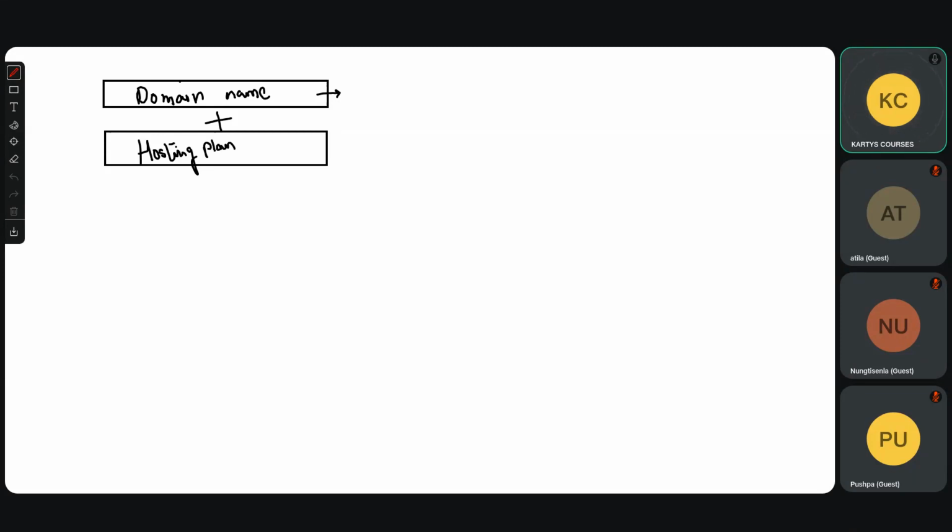Guys, where to get a domain name from? Yes, Namecheap is the correct answer. These are called domain registries or registrars. You buy a domain name from domain registrars. Pushpa says GoDaddy. Yes, but we are not going to use GoDaddy, Pushpa.